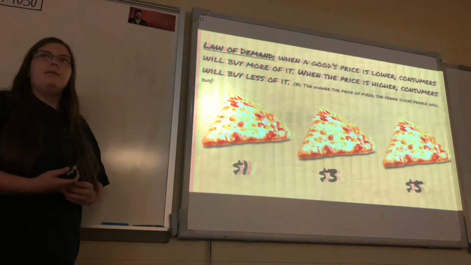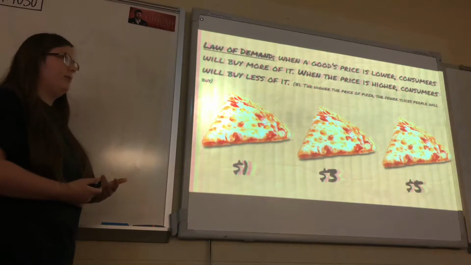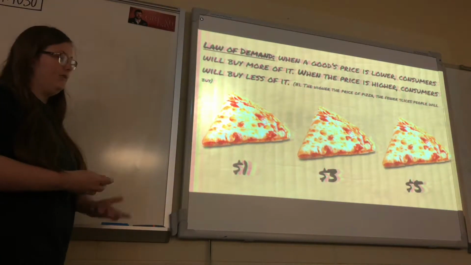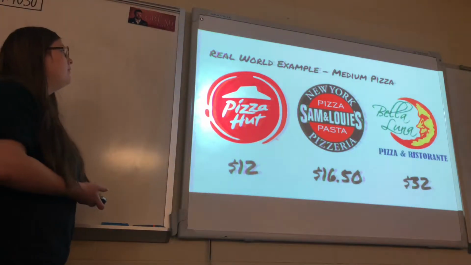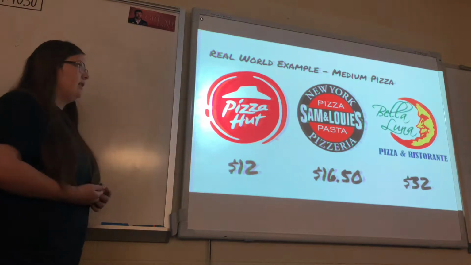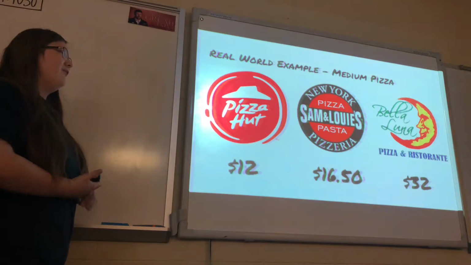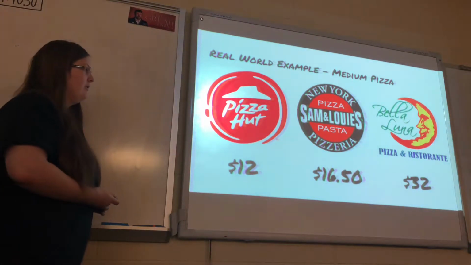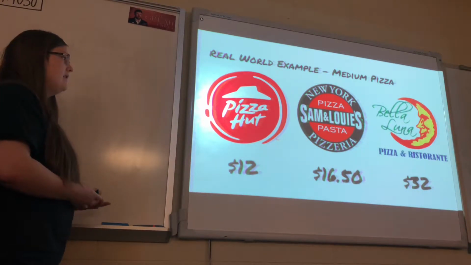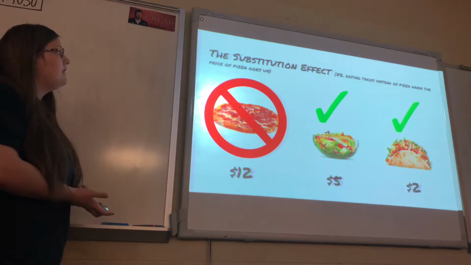The book uses pizza as an example. So if pizza is $1, you're going to buy more of it. If it's $3, you're going to buy less of it. And if it's $5, you're going to buy even less of it. A real world example. So for a medium pizza at Pizza Hut, it's $12. At Sam & Louie's, it's about $16. And for like in Little Italy, it's going to be about $32. So you're going to buy more pizza if you go to Pizza Hut, and a lot less if you go to Little Italy.